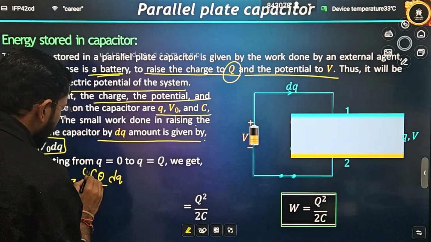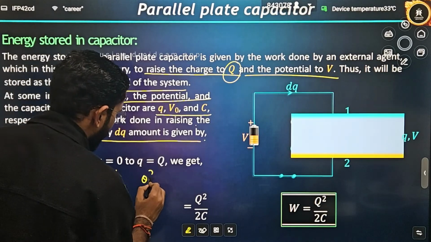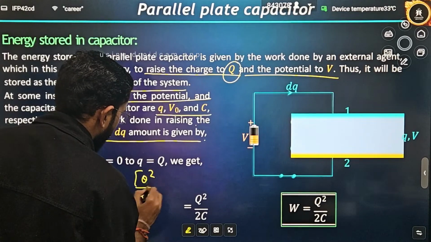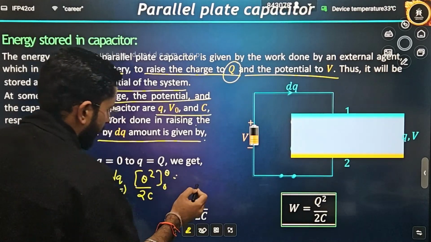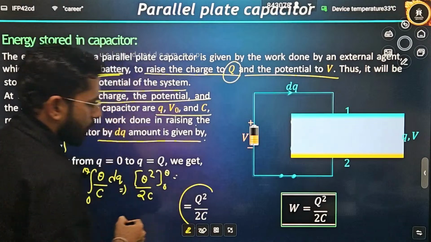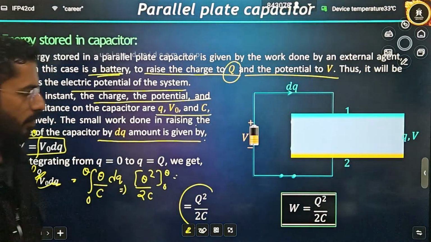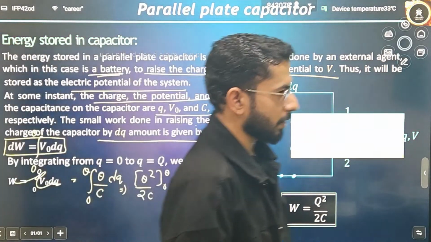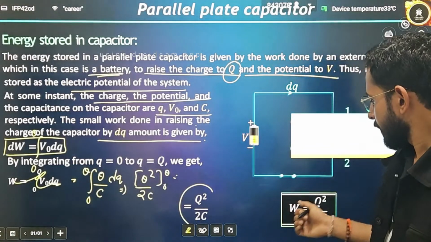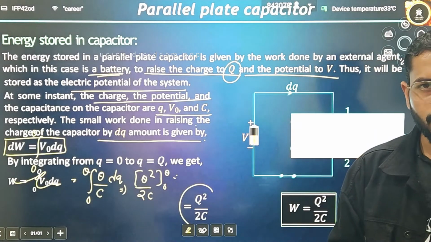Integration is from 0 to Q, giving Q square by 2, with C here. The limits are from 0 to Q. Finally the result will be equal to Q square by 2C. So always remember, work done by a battery is equal to Q square divided by 2C.